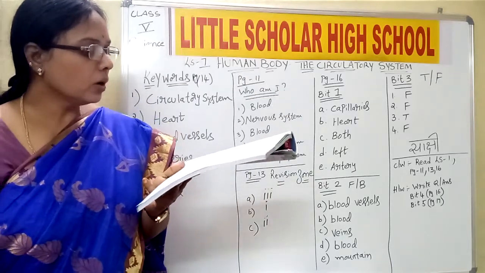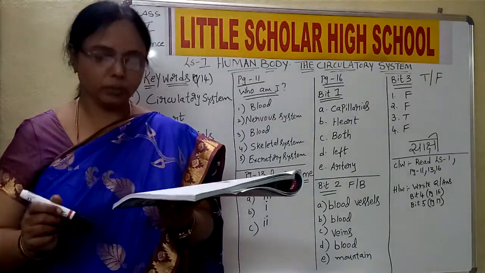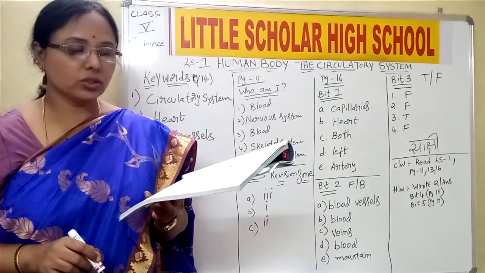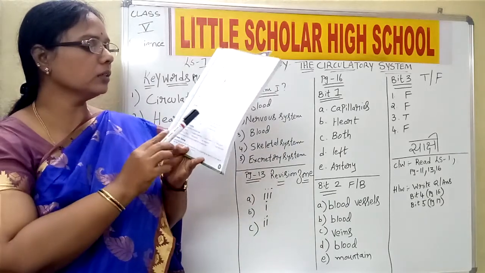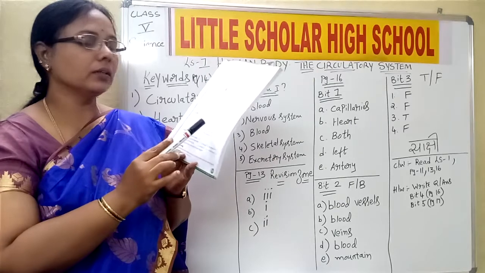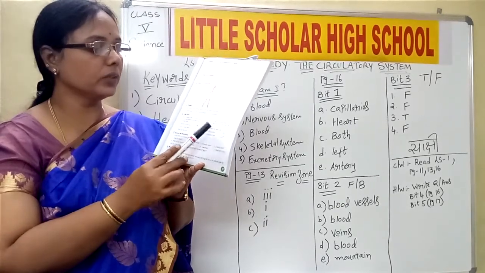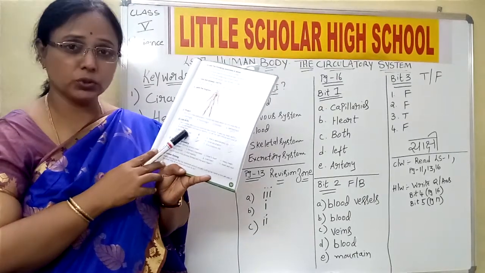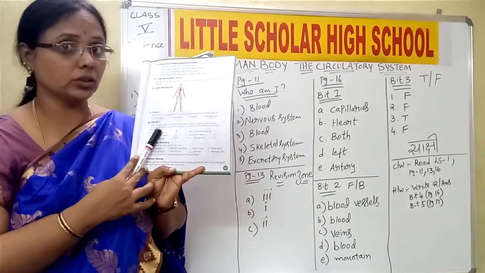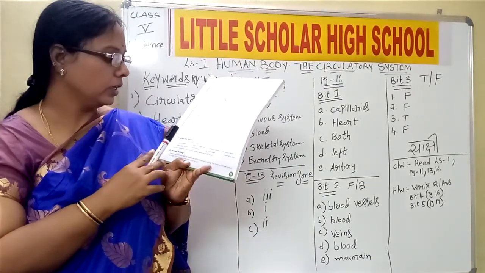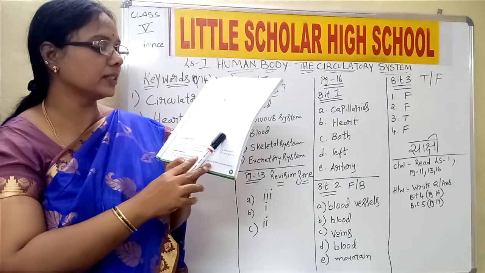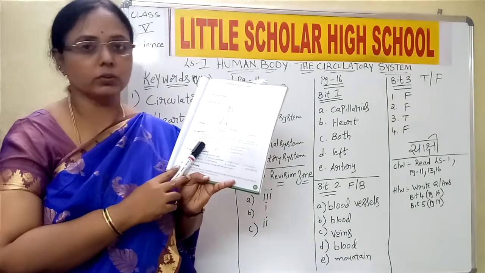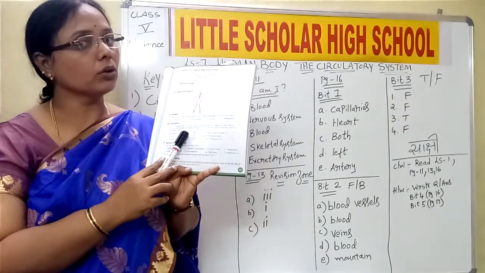Okay, done children. Now life skills on page number 17, 9th bit. Here we need to put a tick mark for the healthy ones and a cross for those which are not good for health. So A is eat lots of junk food. Should we eat lots of junk food, children? No, it is wrong. So put a cross mark there. Then B, walk or exercise every day. Yes, put a tick mark there. Then third one, eat too many sweets. We should not eat too many sweets. So put a cross mark there.